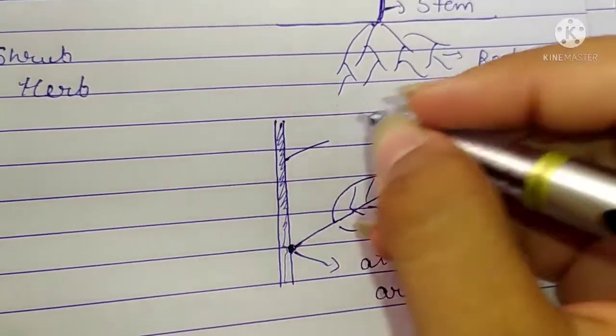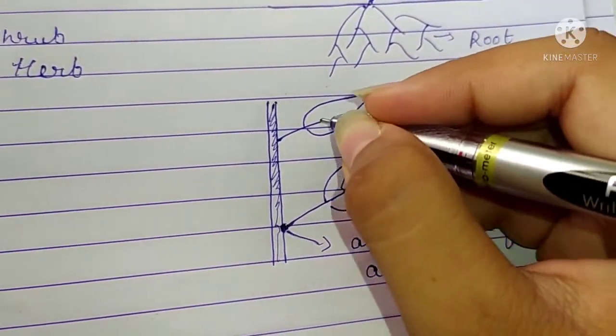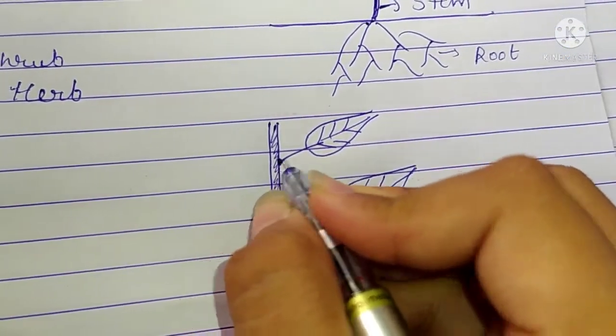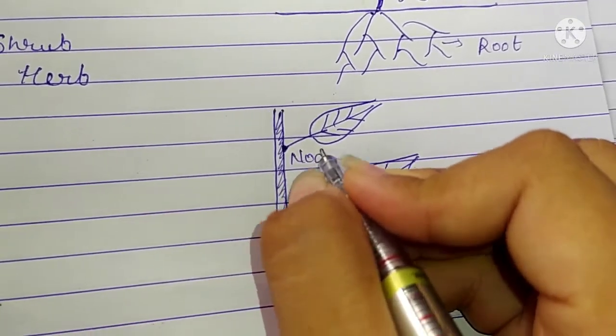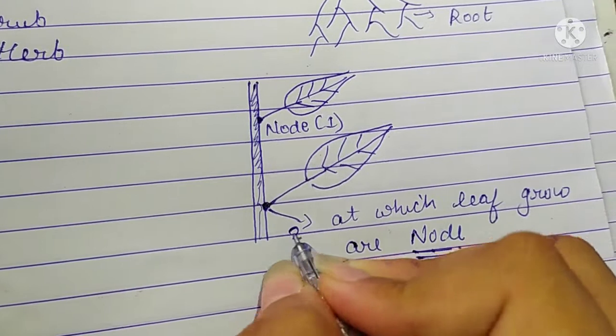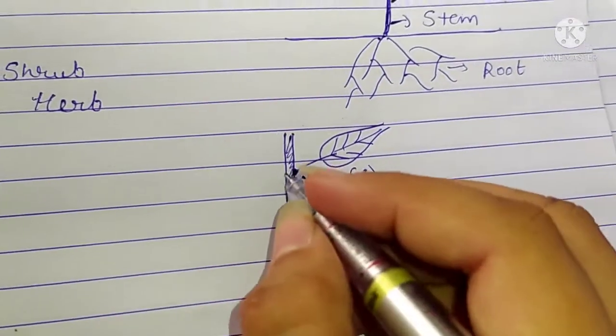So if I am talking about another leaf, again this point is known as a node. Suppose this is node number 1 and this is node number 2.